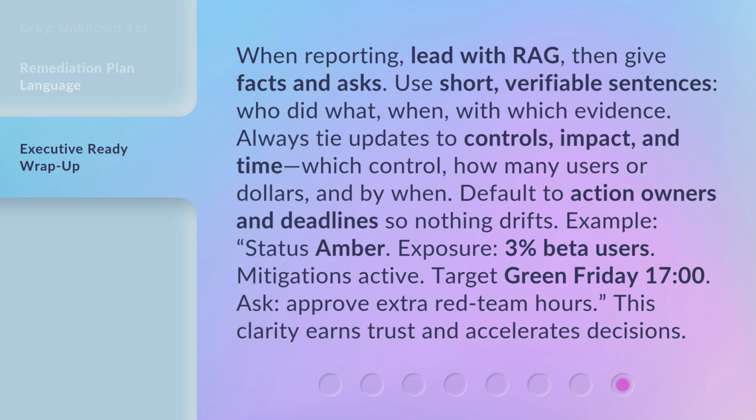Example: status amber, exposure, 3% beta users. Mitigations active. Target green Friday 1700. Ask: approve extra red team hours. This clarity earns trust and accelerates decisions.